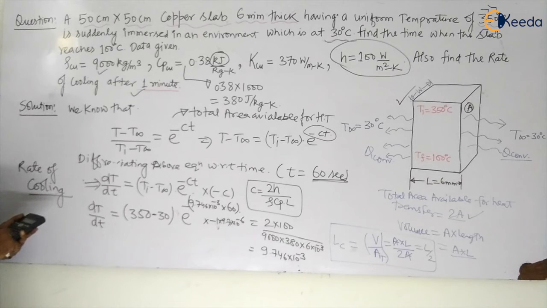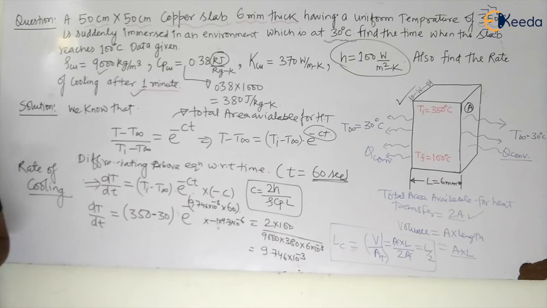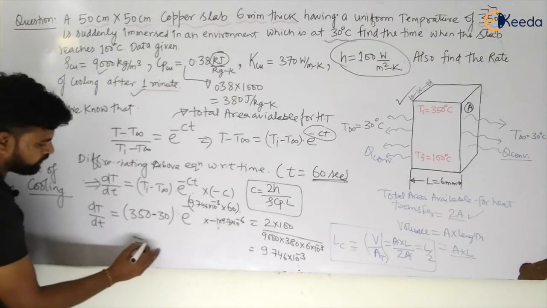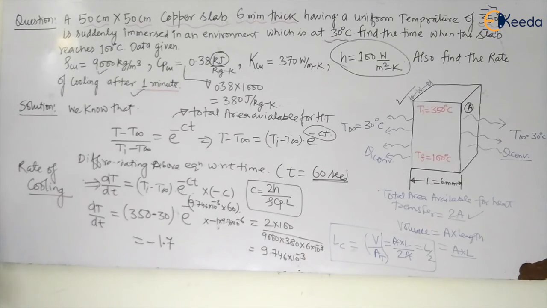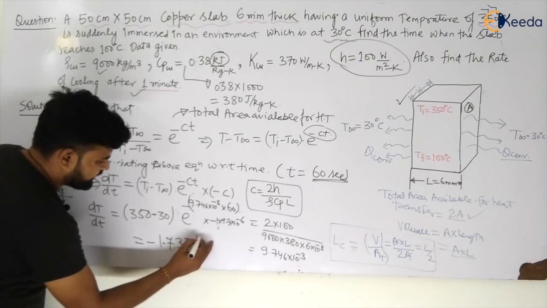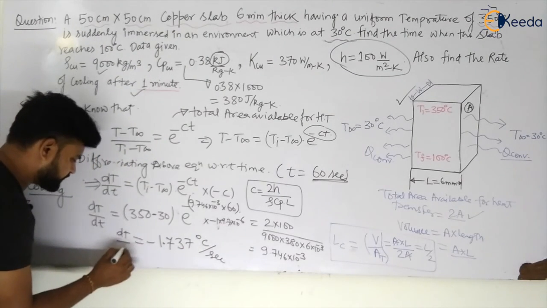is equal to something like this. Then this value multiplied by 9.746 into 10 to the power minus 3, multiplied by 320. So this will become equal to minus 1.7 into 37 degrees Celsius per second, my dear students. So this will be the rate of cooling for this case.